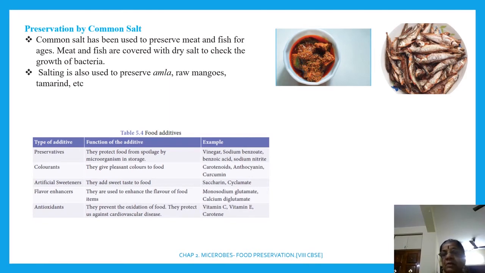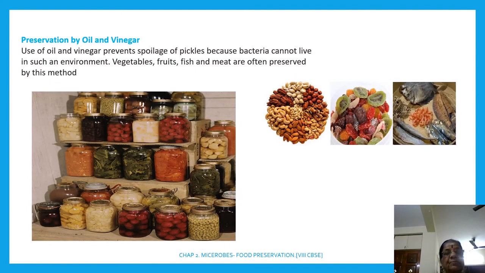Next, it is preservation by oil and vinegar. Use of oil and vinegar prevents spoilage of pickle because bacteria cannot live in such an environment. Vegetable, fruit, fish and meat are often preserved by this method.